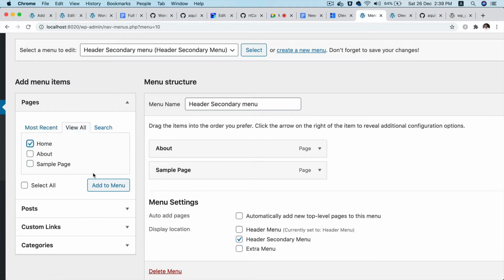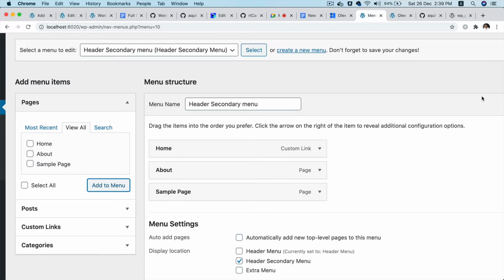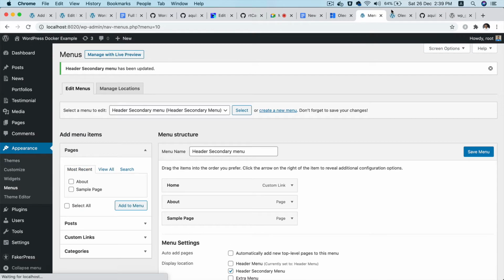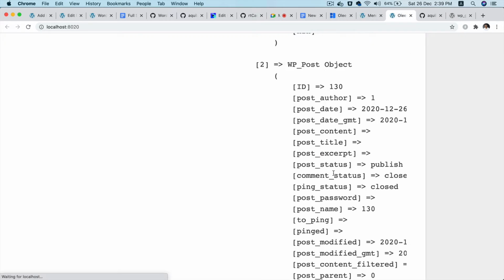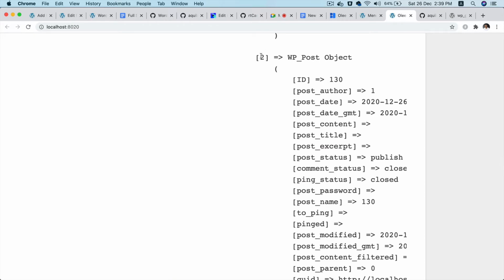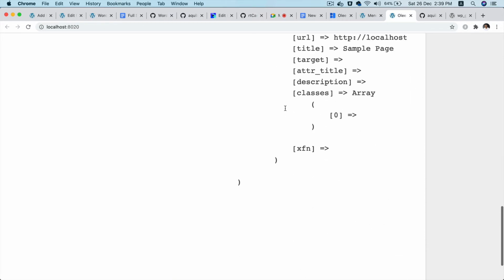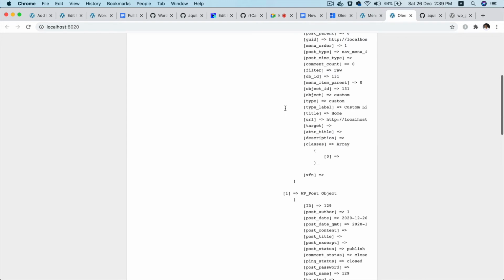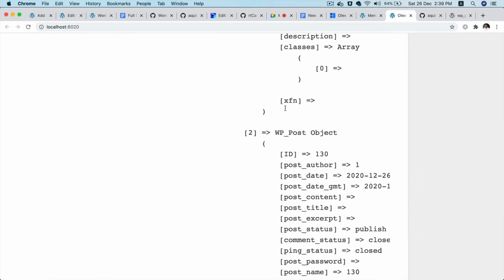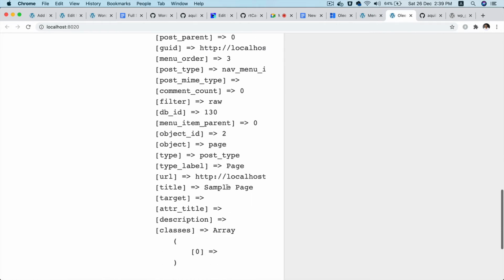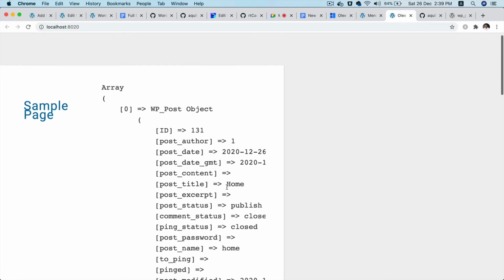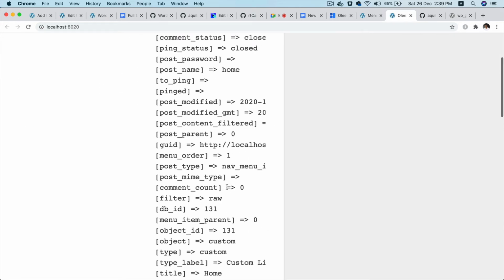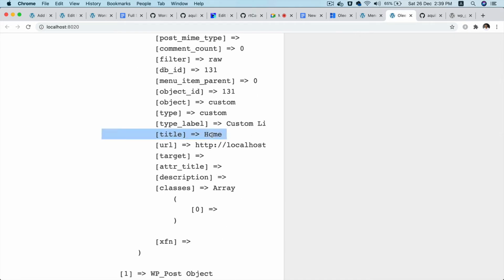If I add home also here like this, and if I save it, and if you refresh, you will notice that now you will have 3 items. So 2, and then oops, 3 items. So the third item is, because the index starts from 0, 1 to 3, right? So we got the home also. See this title home, right?